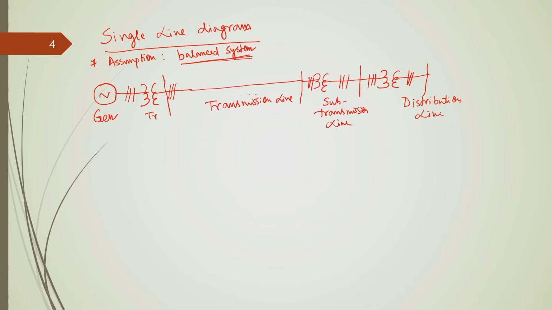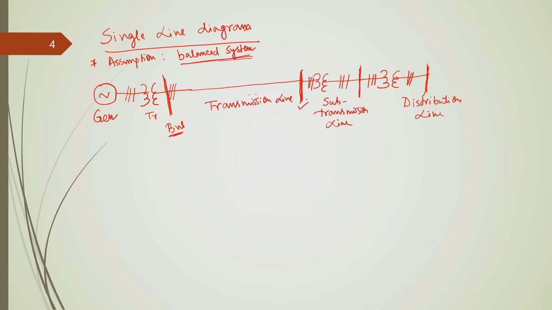And this nodal point or junction between the voltage levels of this transmission line and this line, they are represented by these thick parallel lines. They are basically called a bus. So, of course, this bus is the nodal point of the generating station and the transmission line.